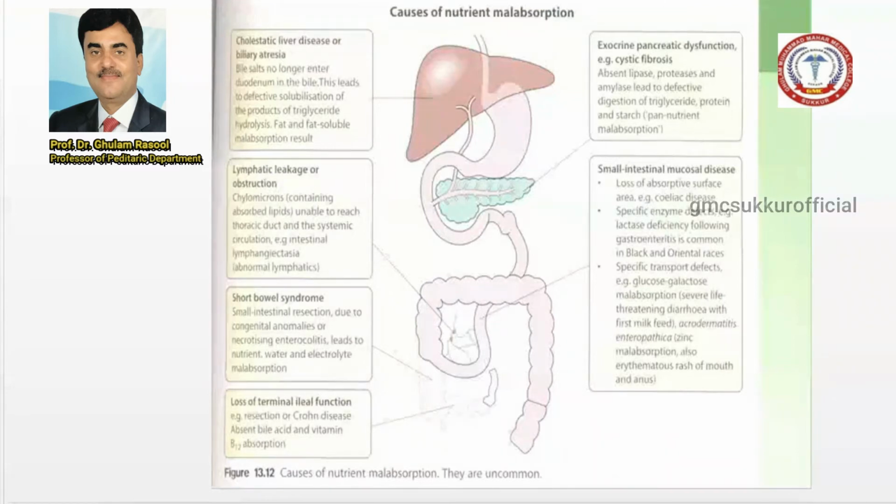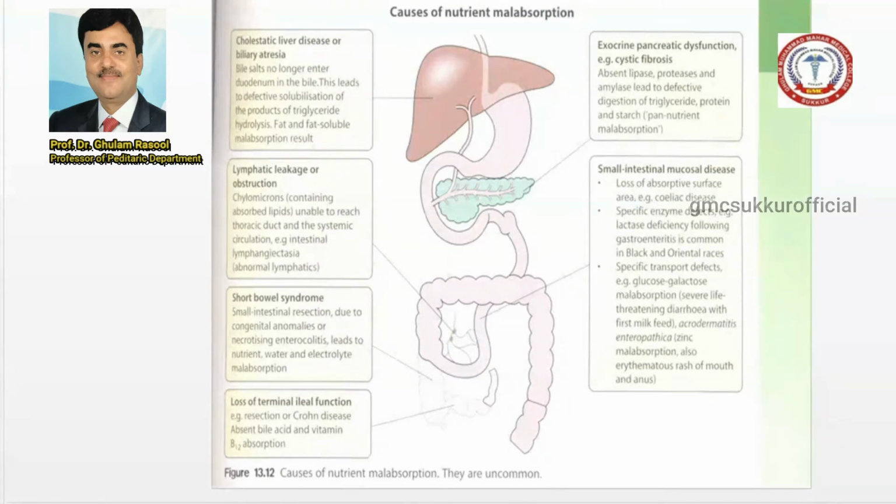What is the diagnostic tool for biliary atresia? The gold standard for diagnosis is the HIDA scan. But the treatment of biliary atresia is a single one, that is liver transplantation.